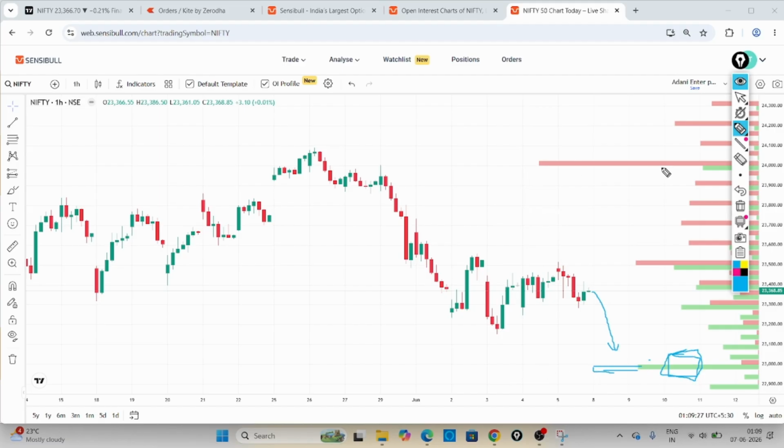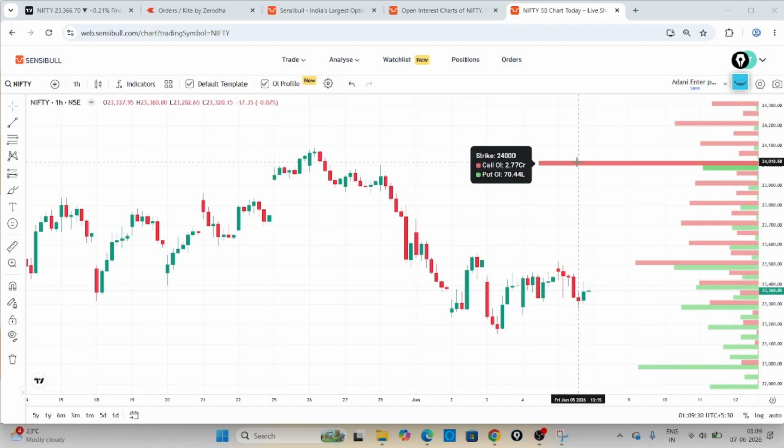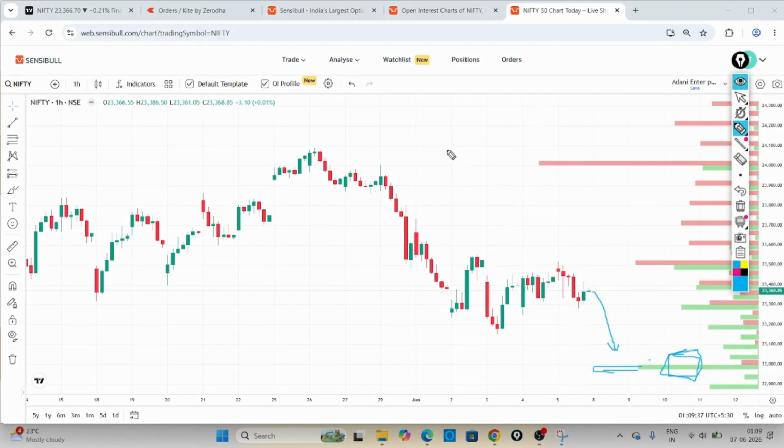Since you can see there are 2.77 crore call writers here, call writing means selling calls. They are betting that the market won't go above 24,000, that it will go below 24,000 only. Then if the price comes from here to here, this will act as a resistance.